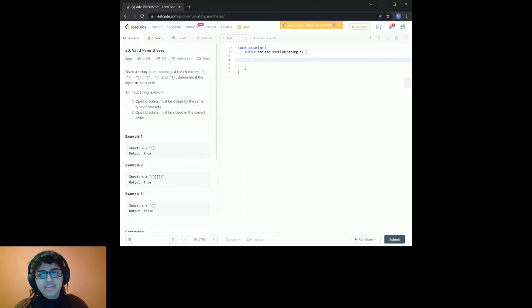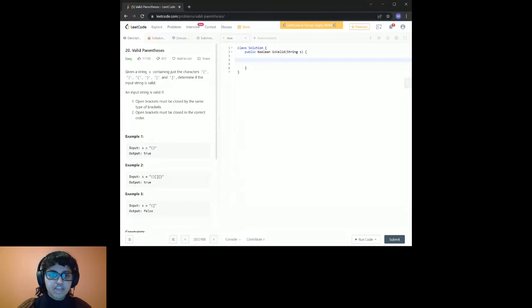This is the valid parentheses problem, and I think this one is also pretty common in the interviewing world. Essentially, you're given a string that's only composed of parentheses: round brackets, curly brackets, or square brackets. Brackets, braces? Oh my God. Okay, these things. It's your job to determine if the string is valid based on two things. Number 1, does every opening bracket have the correct closing bracket? And number 2, are your brackets in the right order?